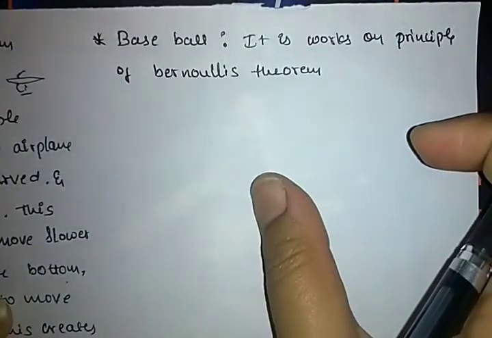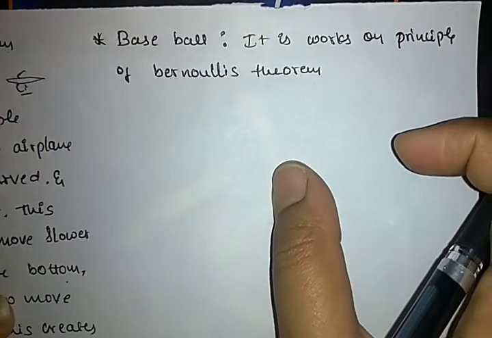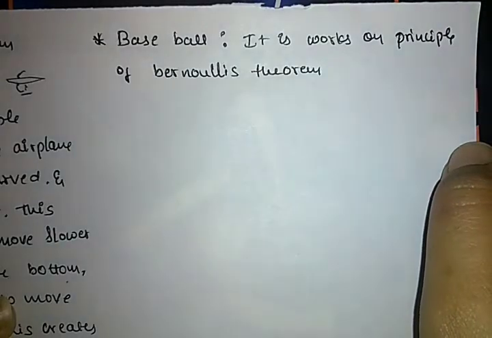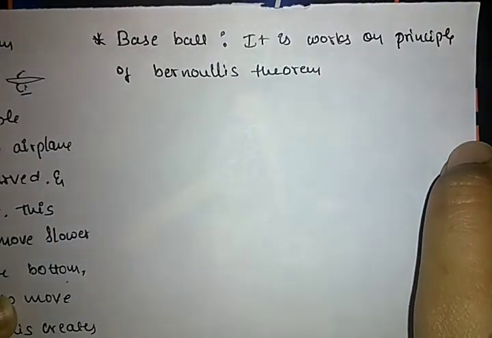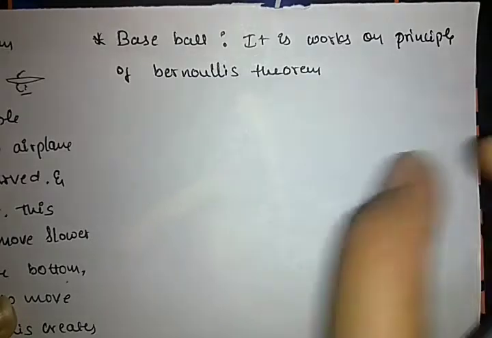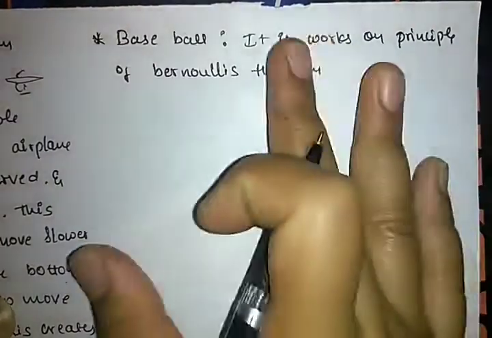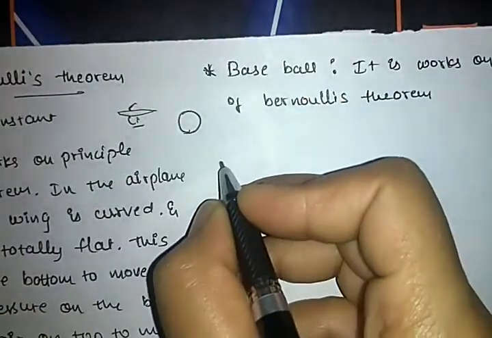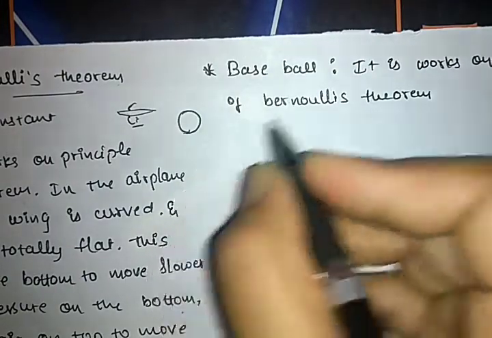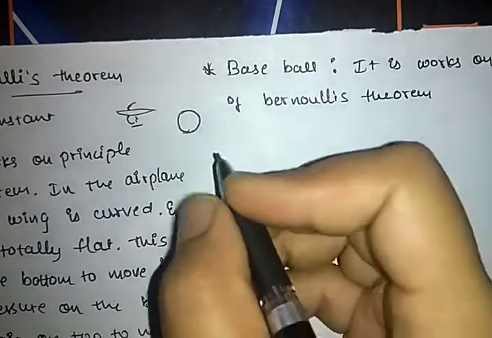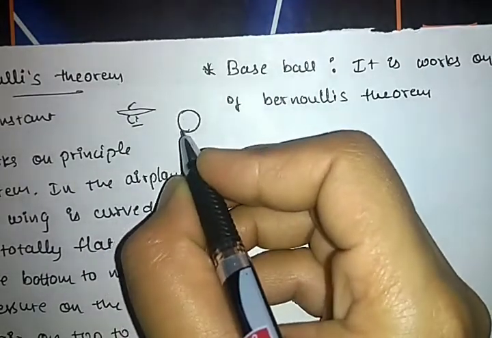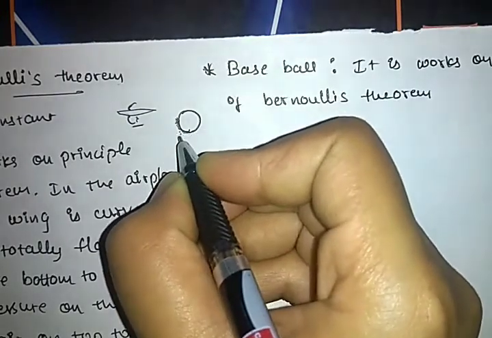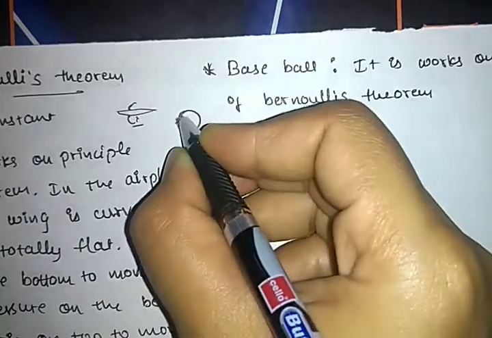In baseball, in our day-to-day life we see baseball, and most people actually take note of it. One example in baseball is the curved ball. See, the ball is curved. The entire pitch works because of Bernoulli's principle. Since the stitches of the ball, as you observe in baseball, the white stitches of the ball actually form the curve.